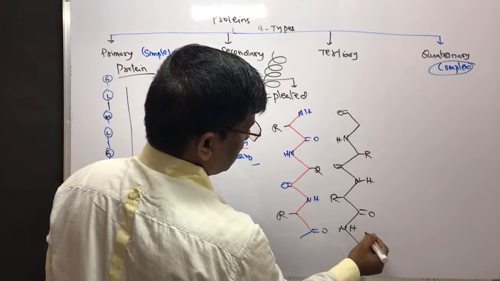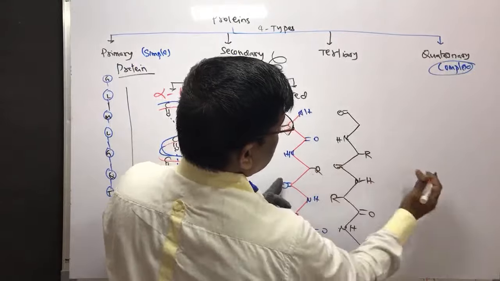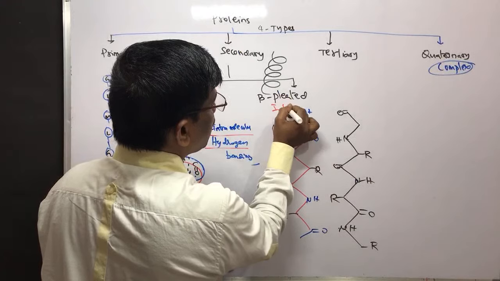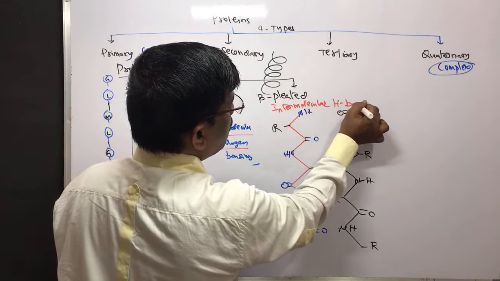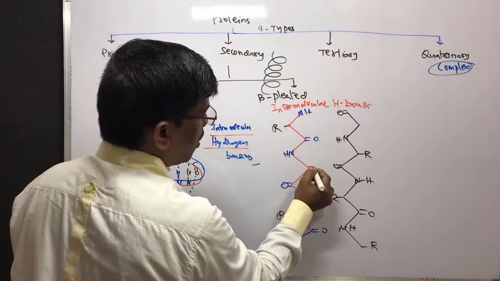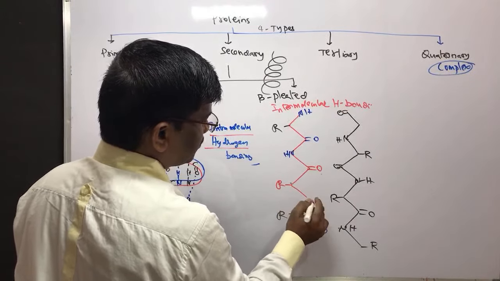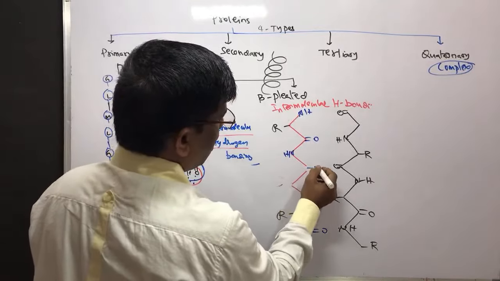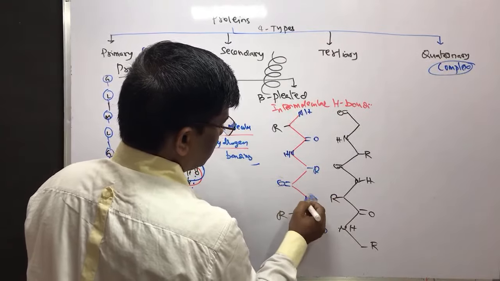NH, R. So there will be sheets one after another, and these are going to have intermolecular hydrogen bonding. Yes, students. This is R. Let me stick onto this, R and here R, NH.